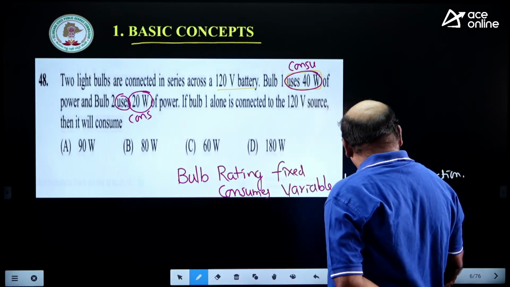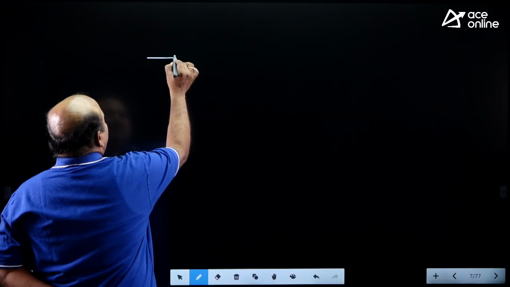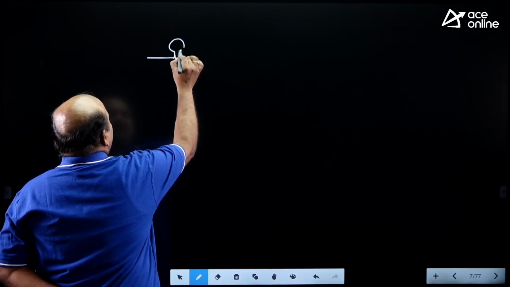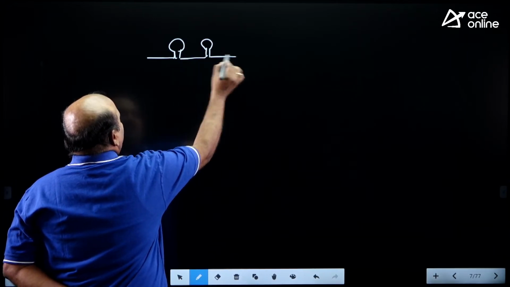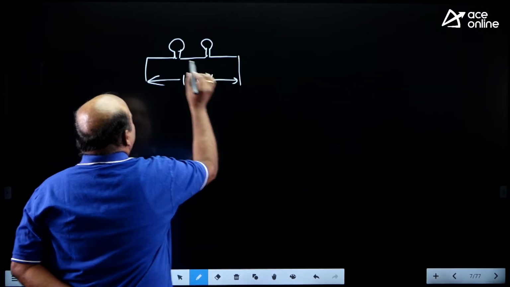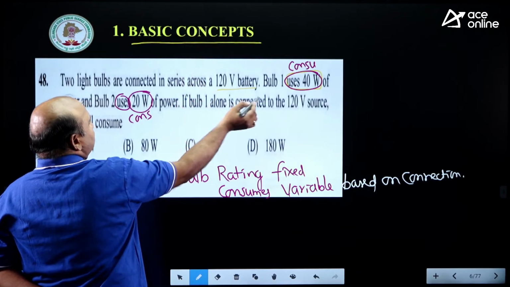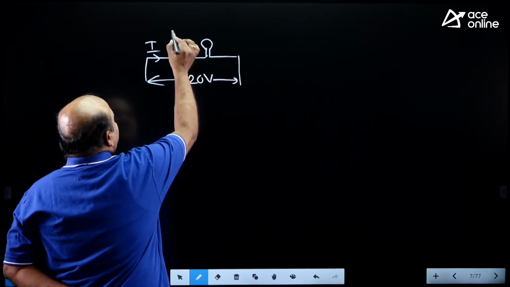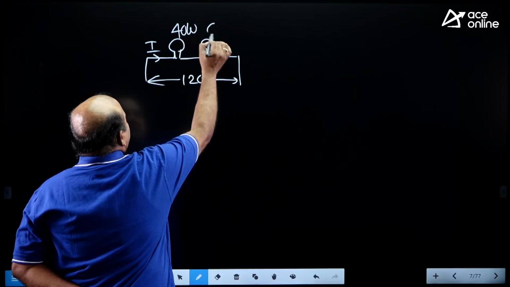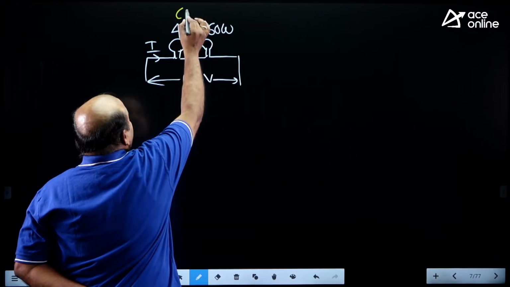In this question, actually 2 bulbs are connected in series. Let us take them as 2 resistors across 120 volts. The first one consumes how much? This consumes 40 watts, this consumes 60 watts. Remember that consumption is very important.